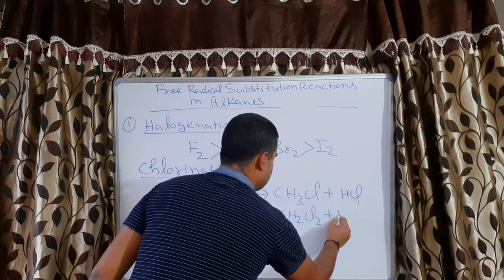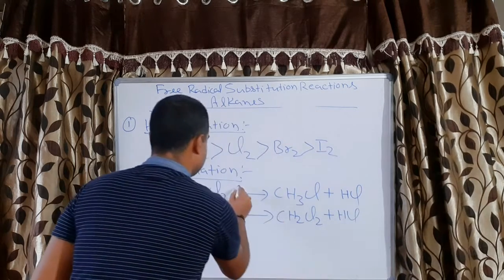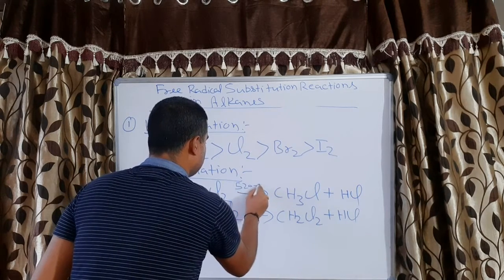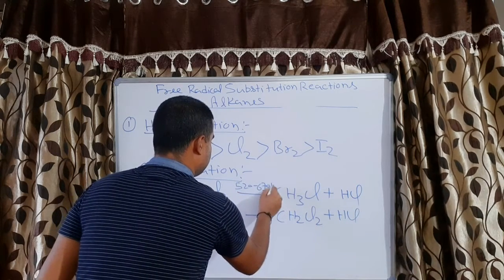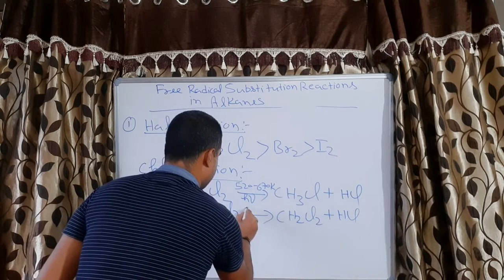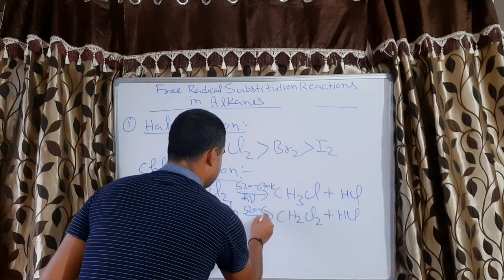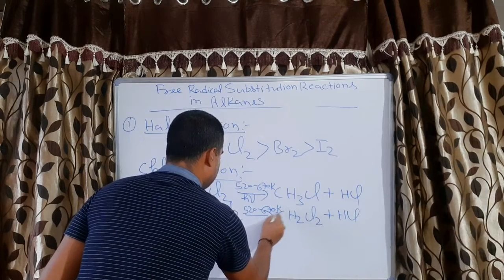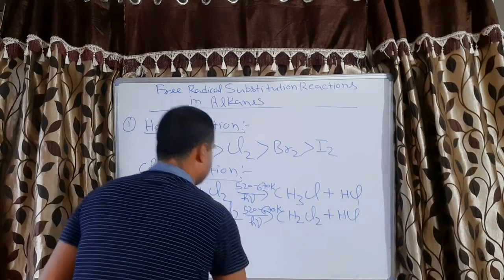CH2Cl2, temperature 520 to 670 Kelvin or sunlight.